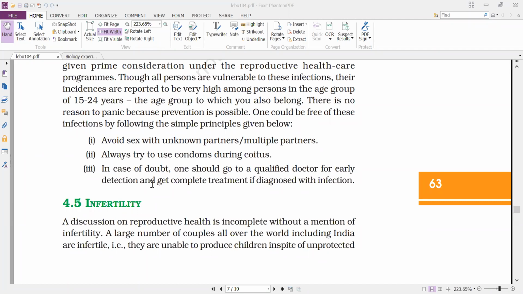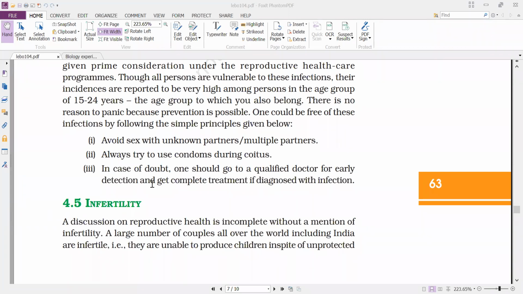And next, if unfortunately you are having sex with an unknown partner or multiple partners, then you have to use condoms during coitus. Always try to use condoms during coitus. Even if you are restricted to only one partner, if the partner has got a sexually transmitted infection, then better you avoid it.